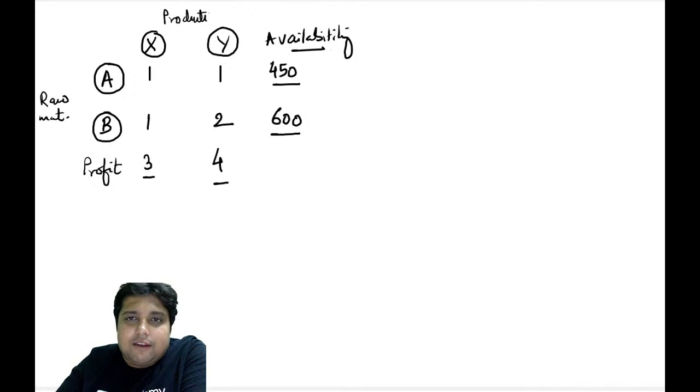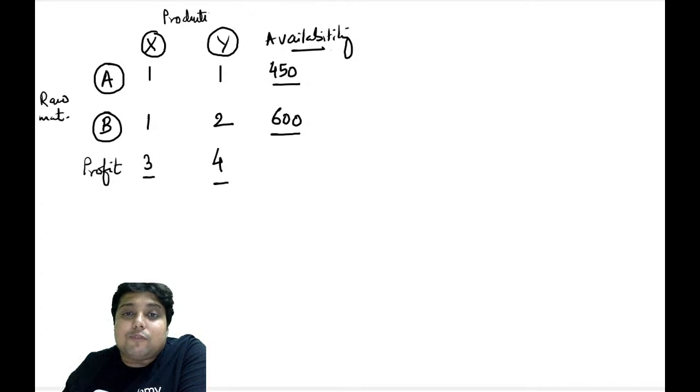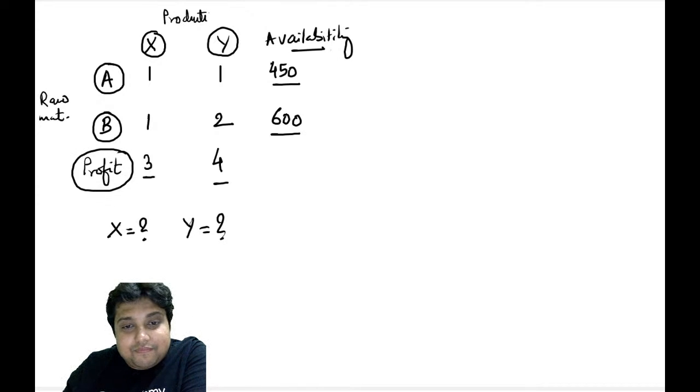The problem is asking what should be the number of X and the number of Y we produce, so that we make maximum profit.